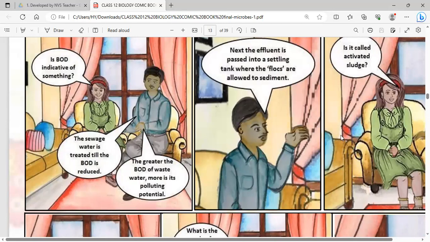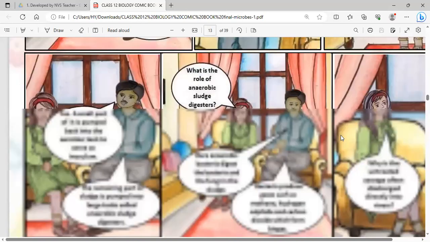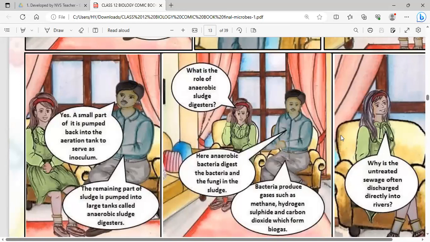Why is it called activated sludge? she asked. The father says that a small part of the activated sludge is pumped back into the aeration tank, where it acts as an inoculum, meaning it speeds up the process of cleaning. A small amount of sludge from the secondary tank is pumped into the aeration tank so that the microbial load is increased, serving as inoculum, starting microbes. The remaining part is pumped into a large tank called the anaerobic sludge digester, where it is used for biogas production.